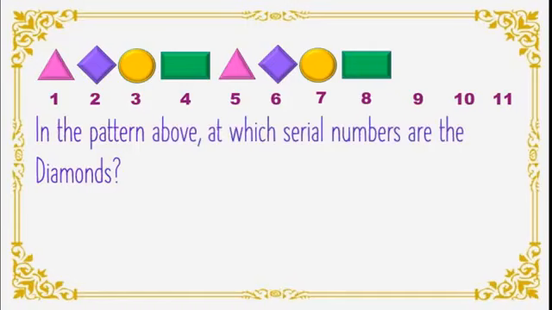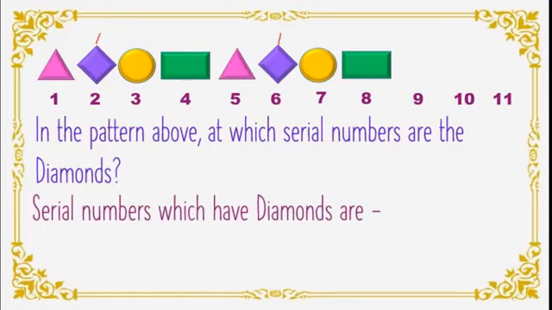Now you know the shape of the diamond, isn't it? This is a diamond, and here also we can see this is a diamond. Correct? Now we will write the answer. Serial numbers which have diamonds are, correct, 2, 6, isn't it?